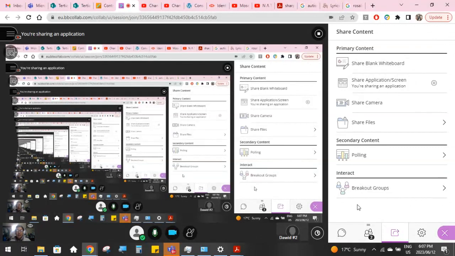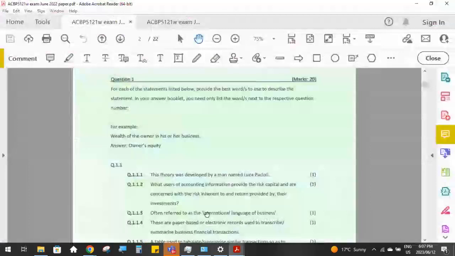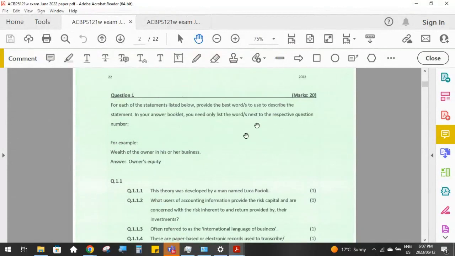Okay, so I've shared my screen, and now I am going to open up the PDF file of the question paper with the answers. So this is, as you can see at the top here, a June 2022 paper.